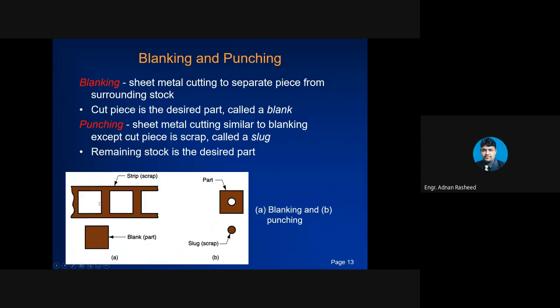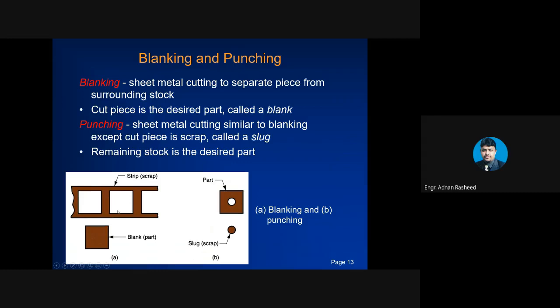When you cut this shape, the remaining portion is known as scrap, and the required part is known as the blank. In another example, this is a square sheet and you want a hole in it. When you remove this hole from the square part, the square part is the final part and the hole that is removed is the scrap.